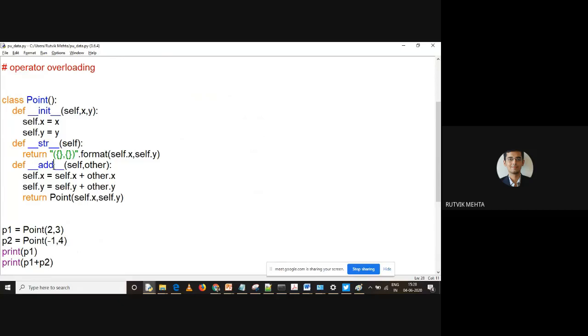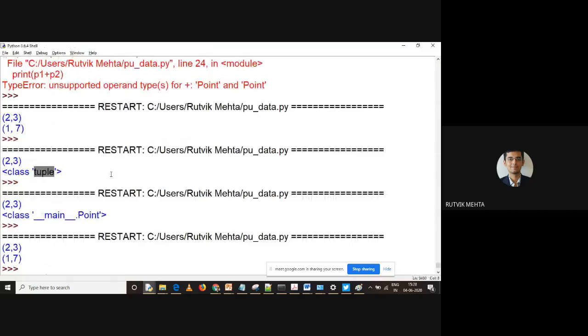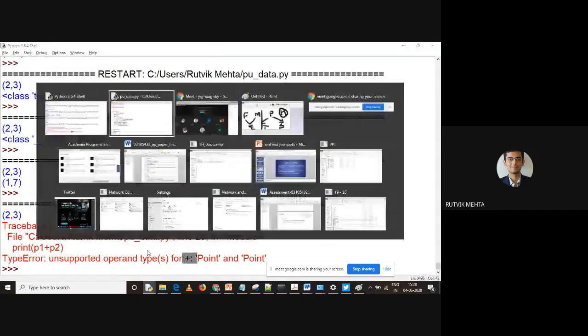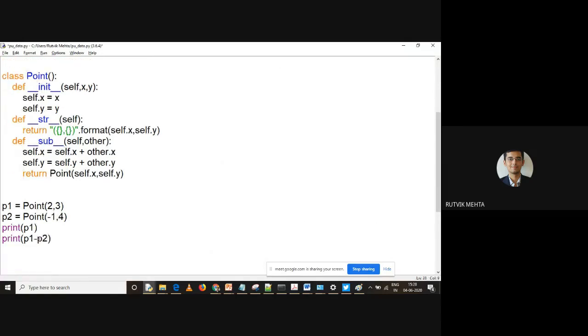Say for example, I don't want to add them. I want to apply subtraction operation on this, right? Now when I run it, this will be an error. Why? Because here we have said plus, and here we have used which method? Sub method. So which method was required actually? Add method was required for addition. So what I have to change? I have to change operation over here.